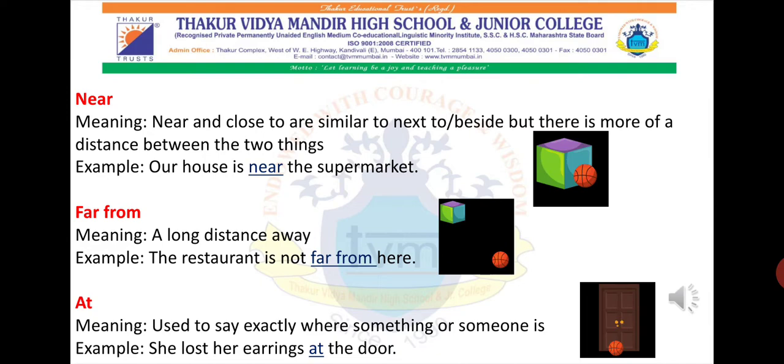So when we use the preposition near and close to, they are similar to next to and beside, but there is more of a distance between the two things.